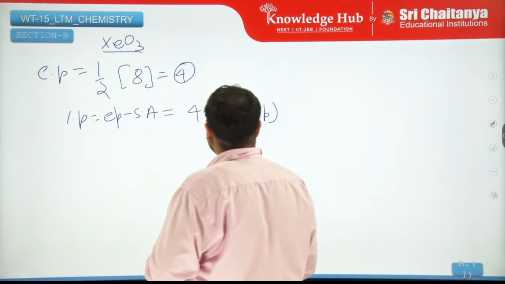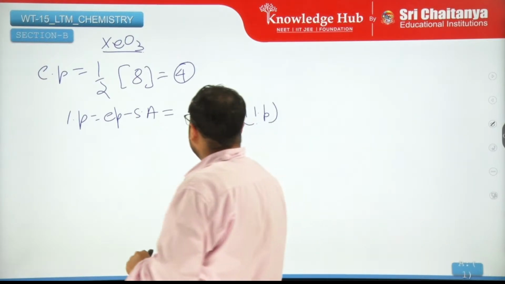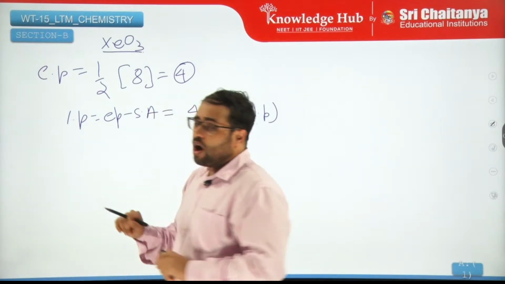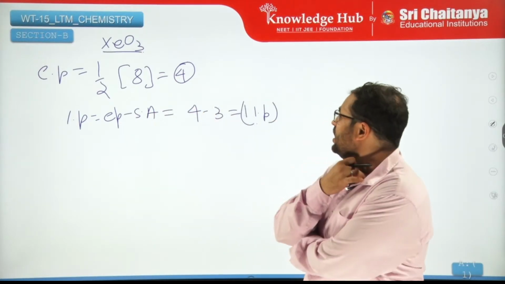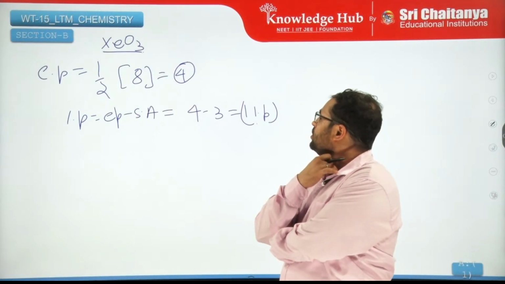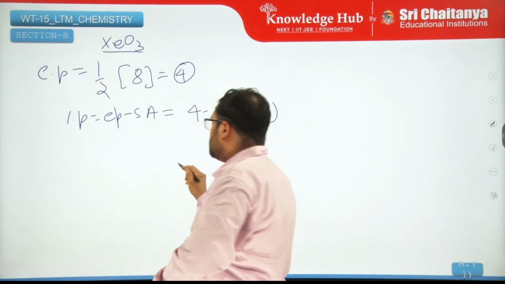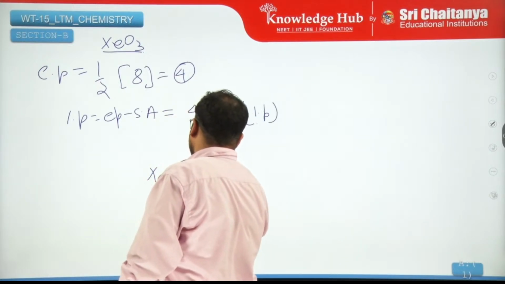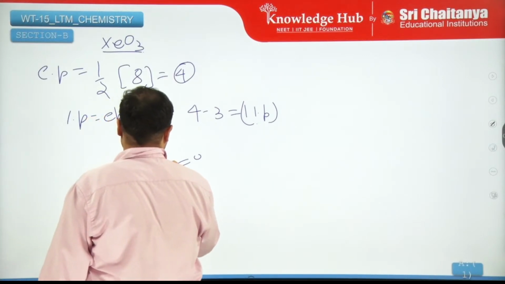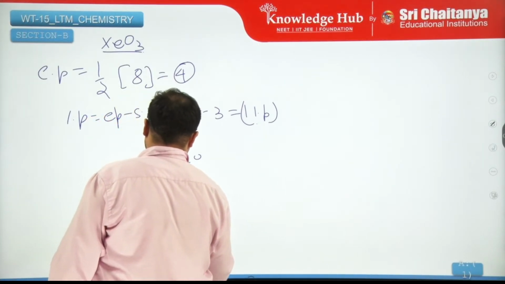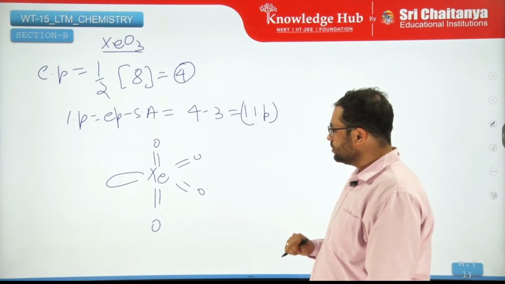So total it is a trigonal bipyramidal geometry, because 5 are there. Now for bipyramidal geometry, where are you going to keep the lone pair? For trigonal bipyramidal geometry, the lone pair is most stable at this position.